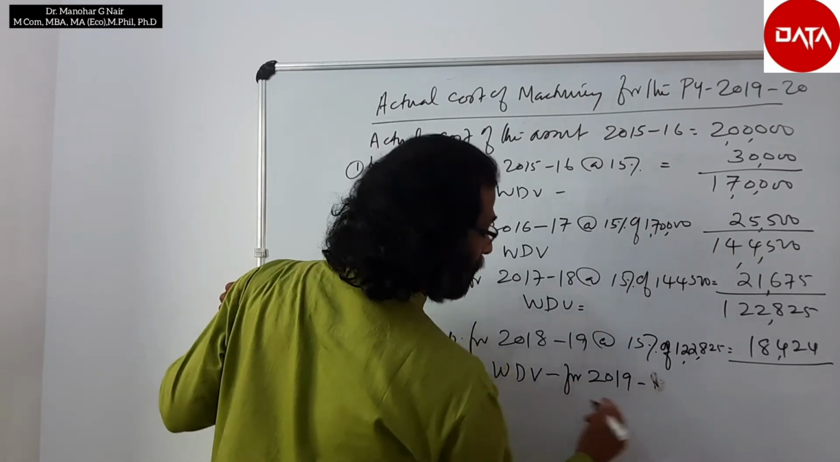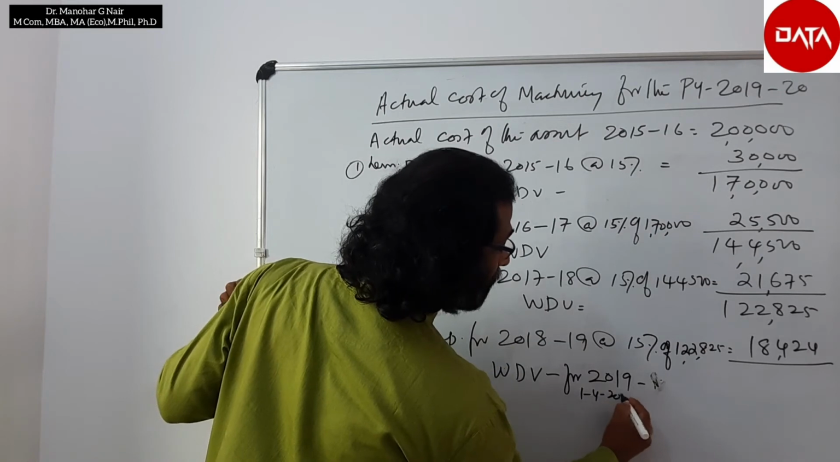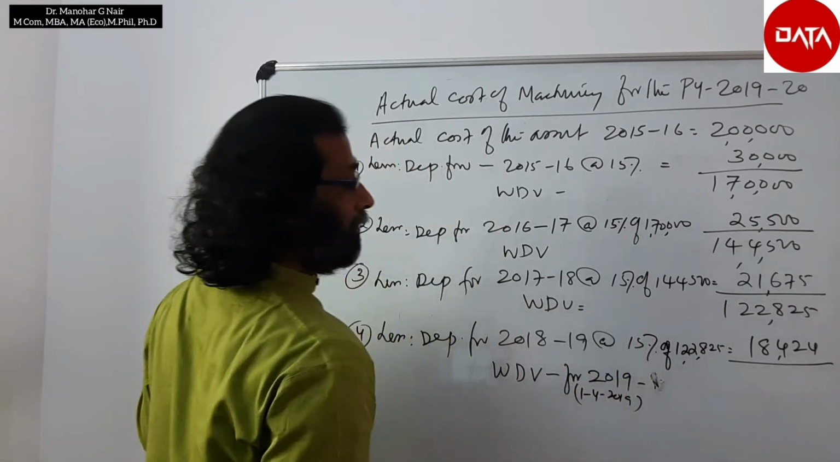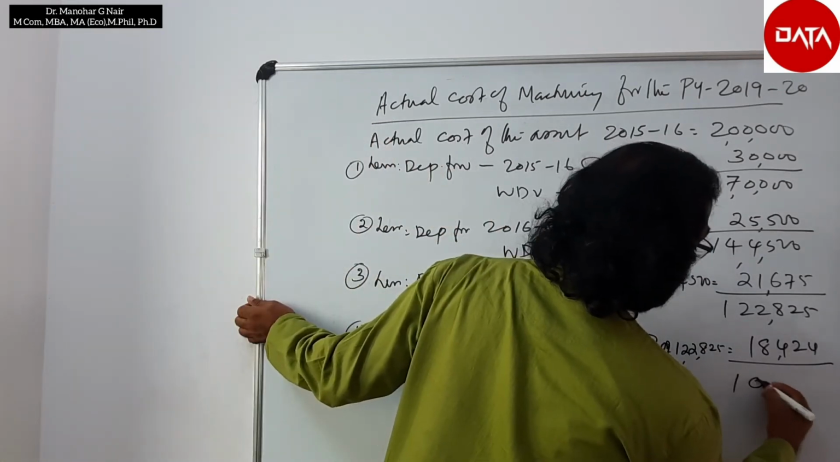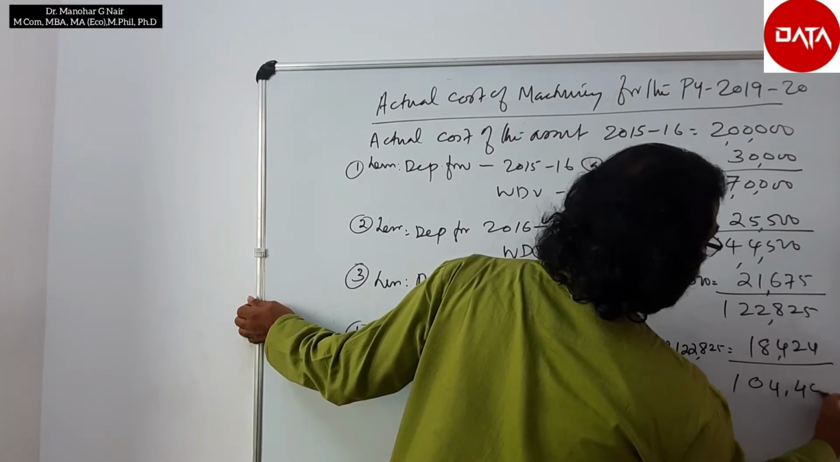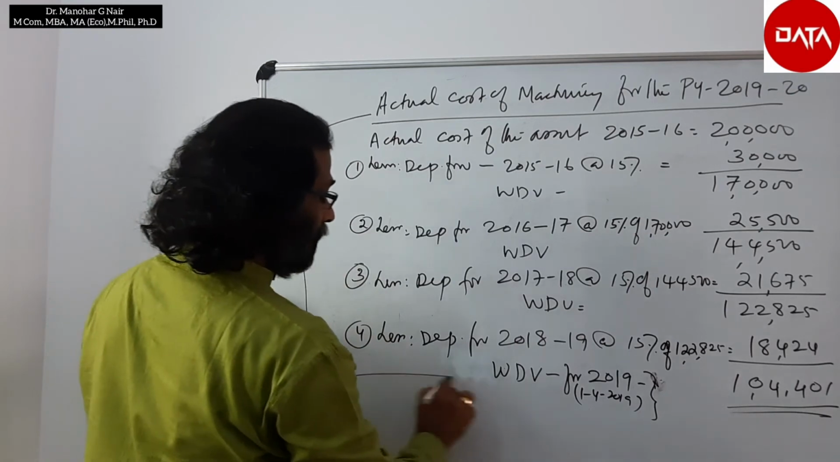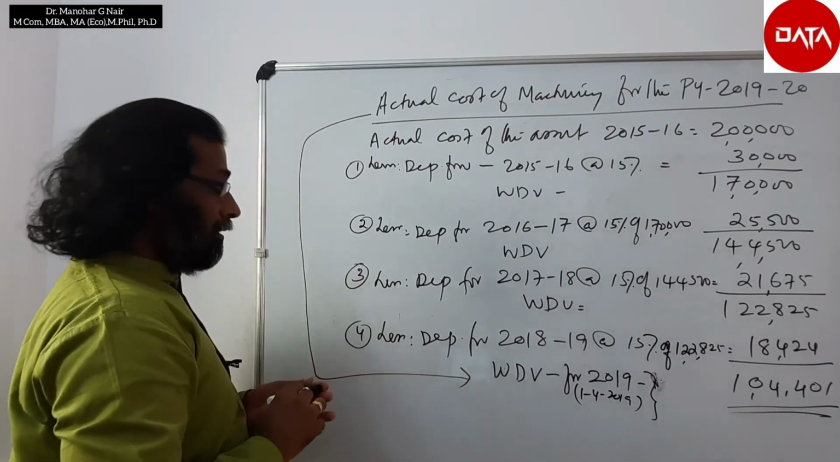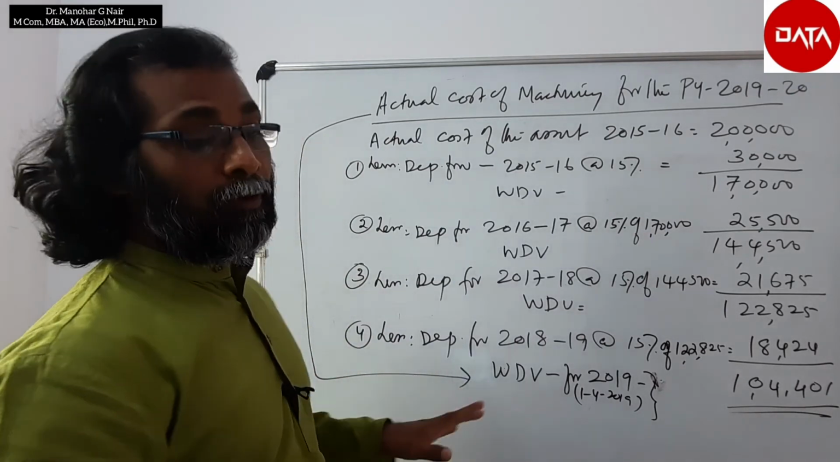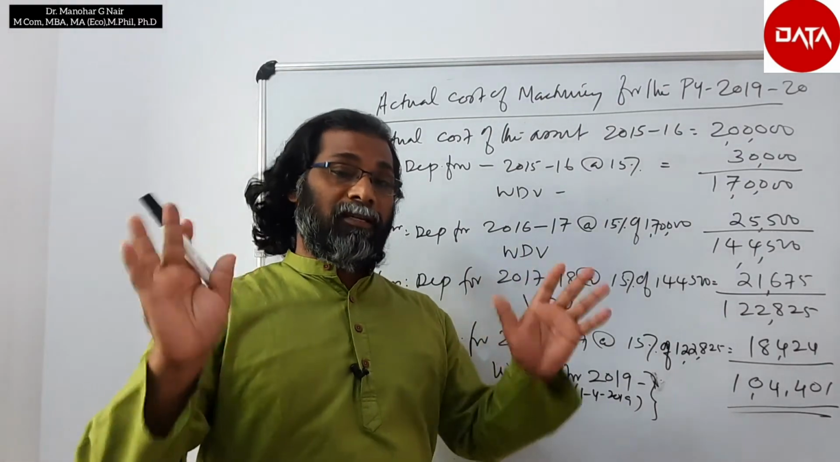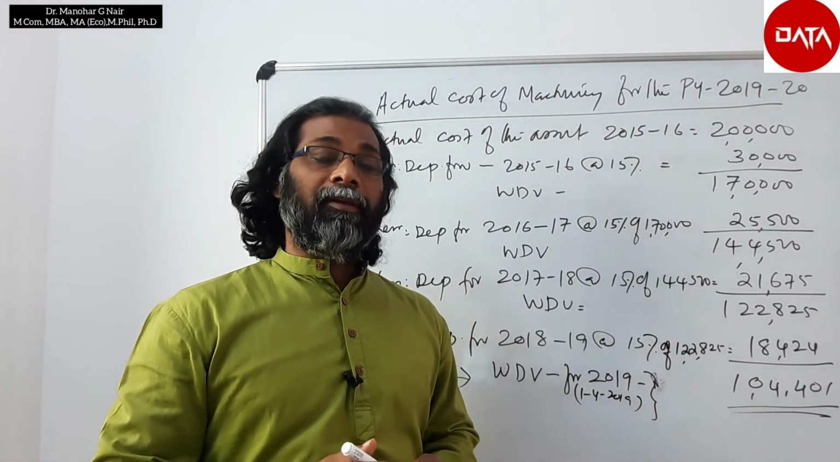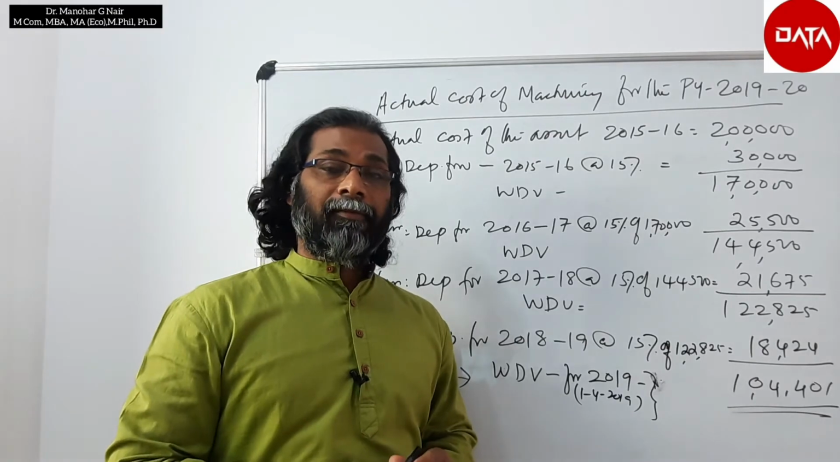2019, that is for 1/4/2019 is 1,04,401. So this is the value which is to be taken as the actual cost for this particular asset, machinery. Hope it is clear.